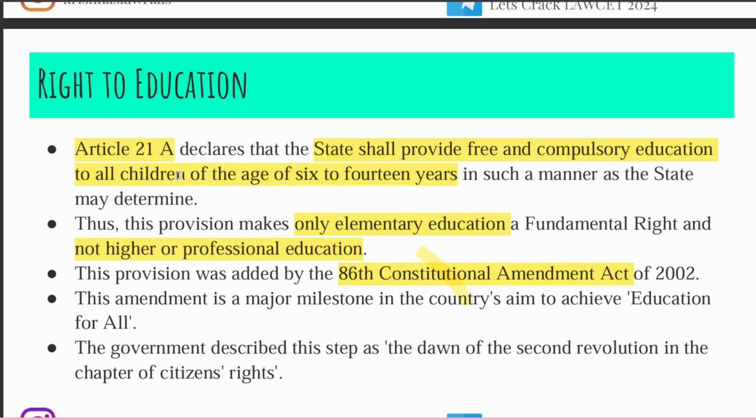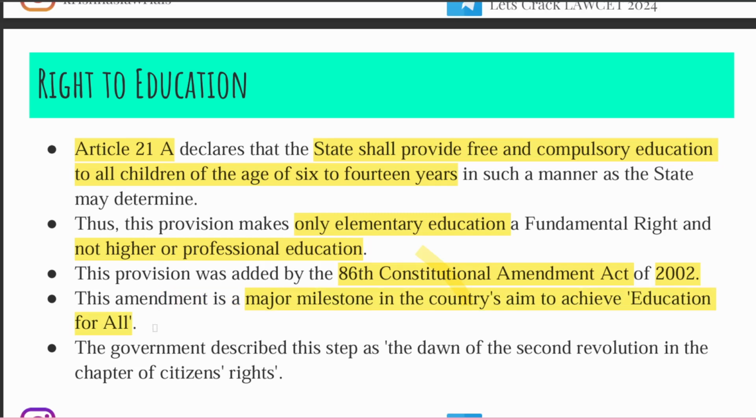This was enacted in 2002, but it came into effect in 2010. So see how slow India is going. At that time they said the free education will be only for children from 6 years old to 14 years old, and it will be only elementary education, not professional education. This amendment is a major milestone in the country's aim to achieve education for all.